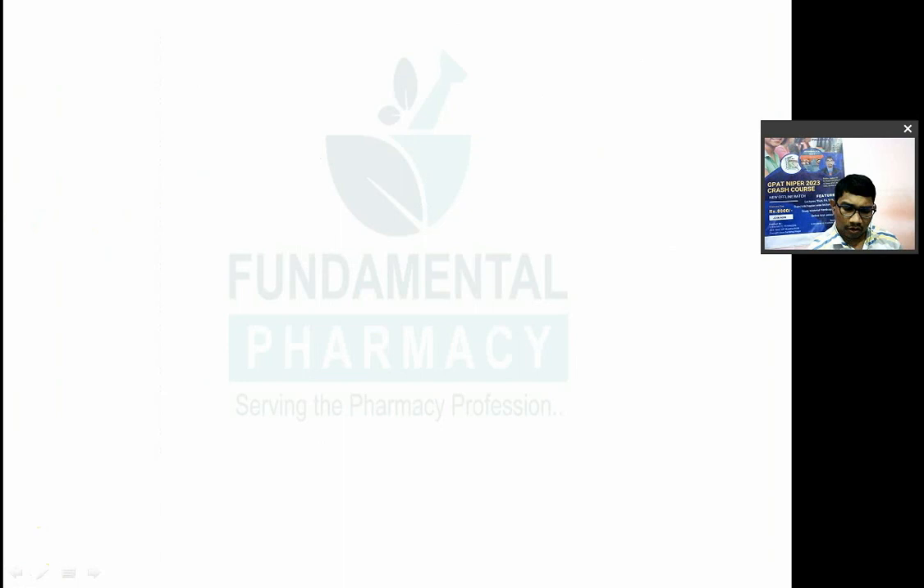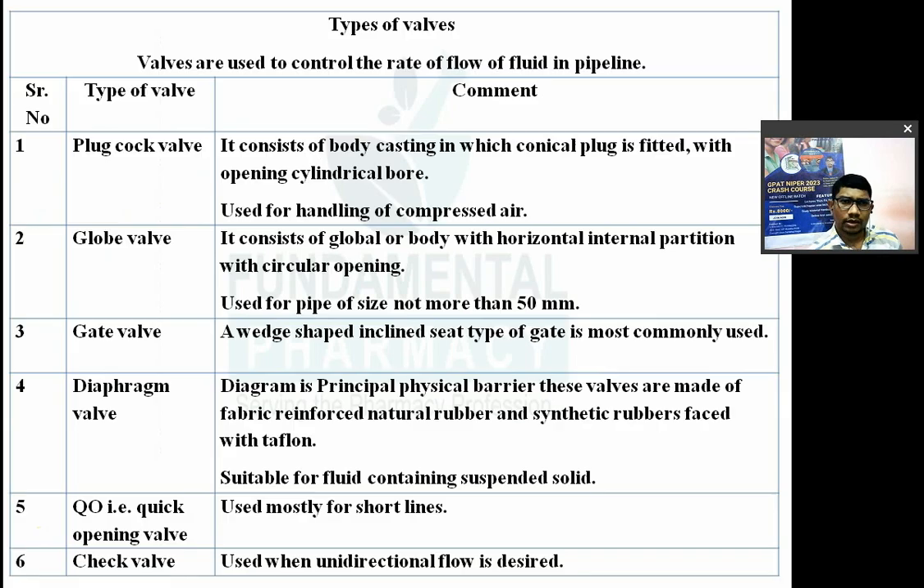So, plug cock valve. It consists of a body casting in which a conical plug is fitted with an opening. The opening is like a cylindrical bore. So it has a cylindrical opening, and it is fitted in a body, a casing, a cylinder. Some valves will have a cylindrical opening like that. It is used for handling compressed air. So the plug cock valve is used to handle compressed air.